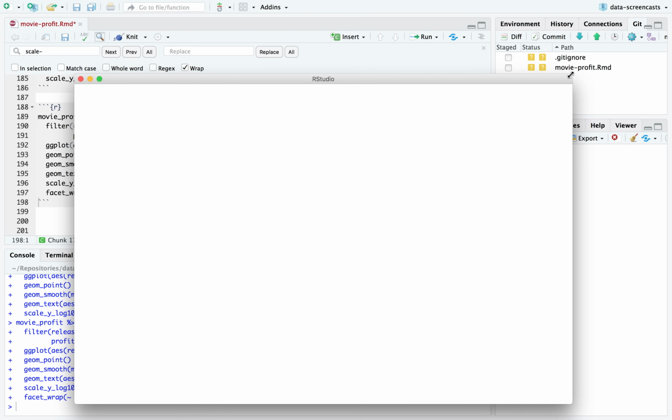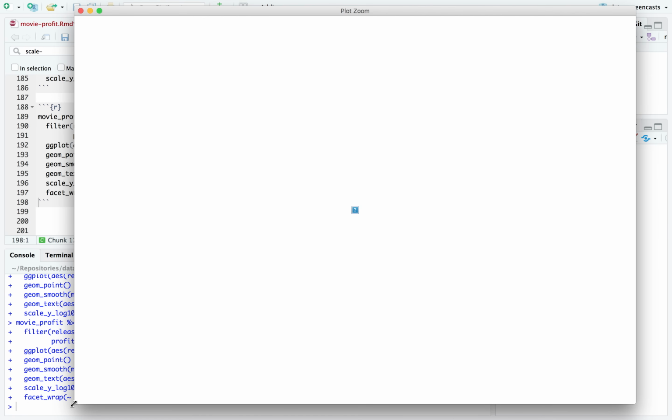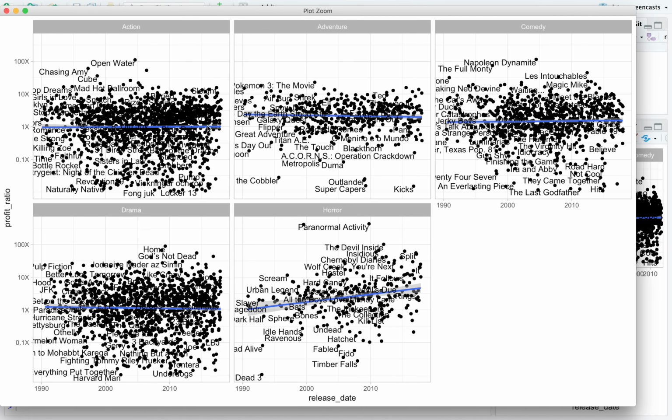This might be an interactive graph because we're getting really crowded here. Action, adventure, comedy, drama, horror. Aha. So we're very much seeing this story. Horror movies have started a trend of making back a lot more than they put in. In fact, dramas might be negative, maybe not. It's very hard to tell. That's really cool. I think that's pretty informative.